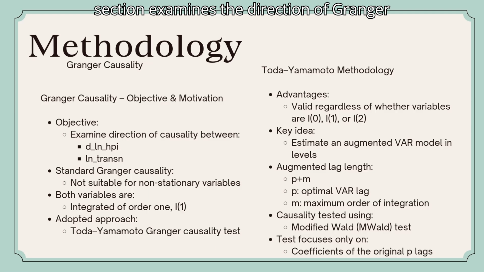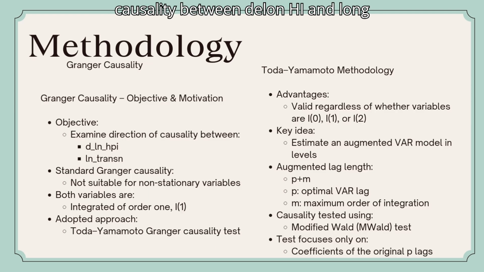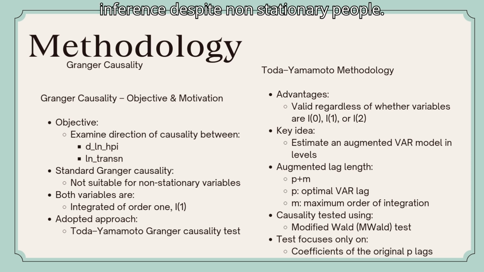This section examines the direction of Granger causality between d ln HPI and ln trans n. Since both variables are integrated of order 1, the standard Granger causality test may produce invalid results. Therefore, the Toda-Yamamoto approach is adopted to ensure valid inference despite non-stationarity.